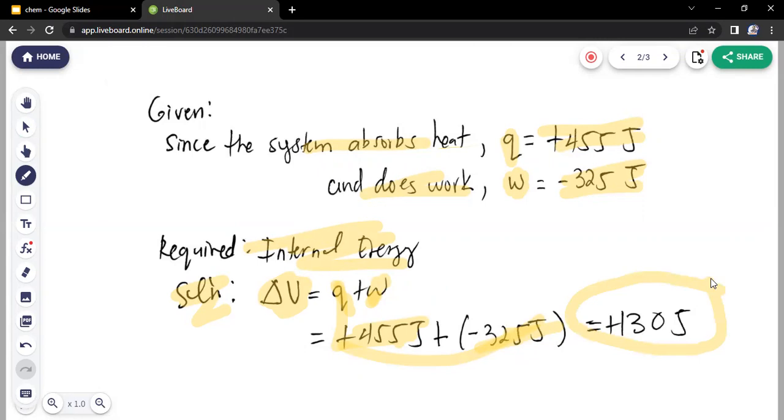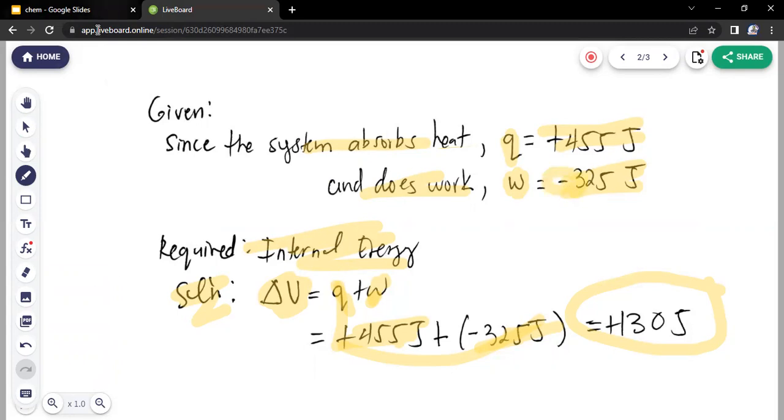Therefore, the internal energy of the system increases since more heat is absorbed than the work done. If you look at the negative and positive signs, there is less work done compared to the heat. So again, the internal energy of the system increases since more heat is absorbed than the work done. You can see that by the negative sign denoting the work.